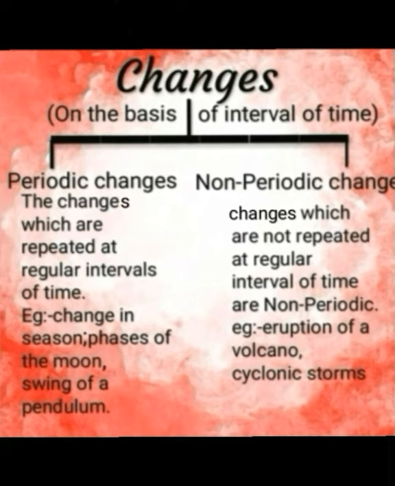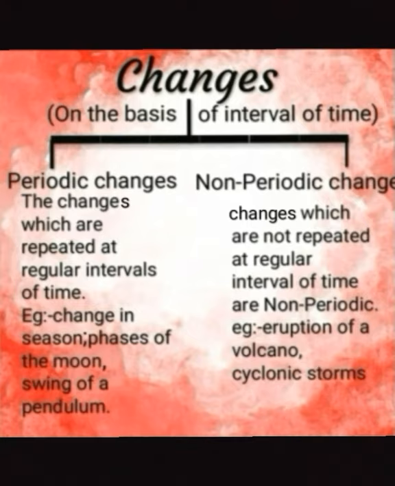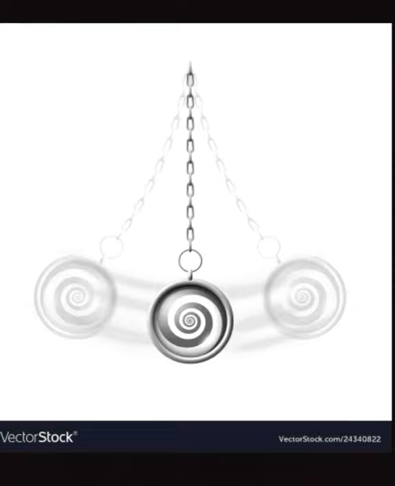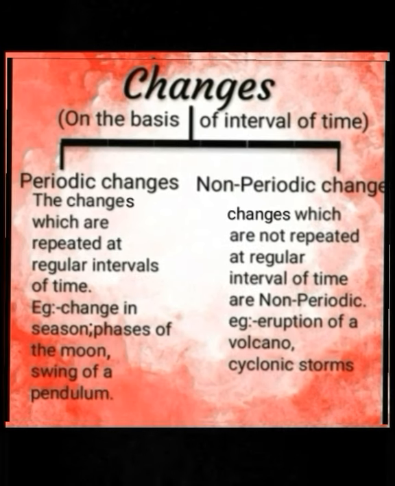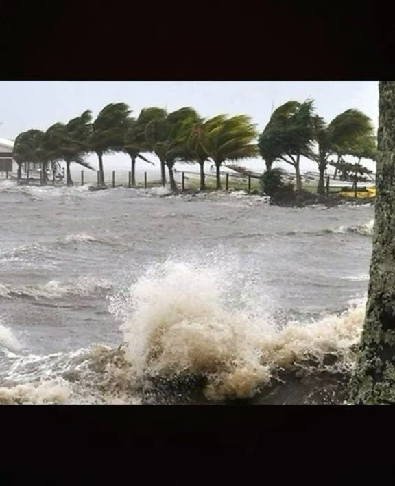Changes on the basis of interval of time are divided into two parts: periodic changes and non-periodic changes. Periodic changes are changes which are repeated at regular intervals of time. For example, change in season, phases of the moon, swing of a pendulum. All these are examples of periodic changes. Non-periodic changes are changes which are not repeated at regular intervals of time. For example, eruption of a volcano, cyclonic storm.